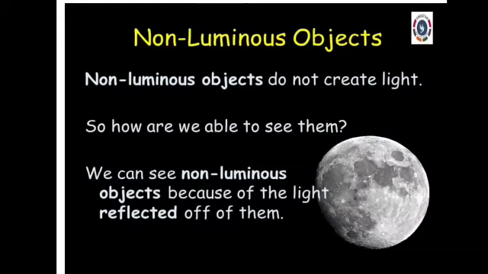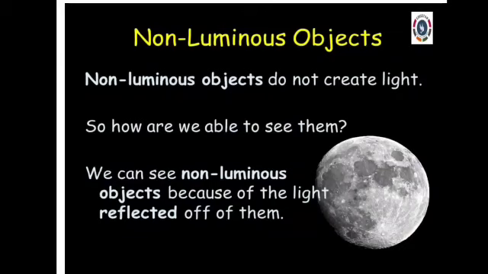It just reflects the light which it gets from the sun. So these are all non-luminous objects. That means they do not create light by themselves.